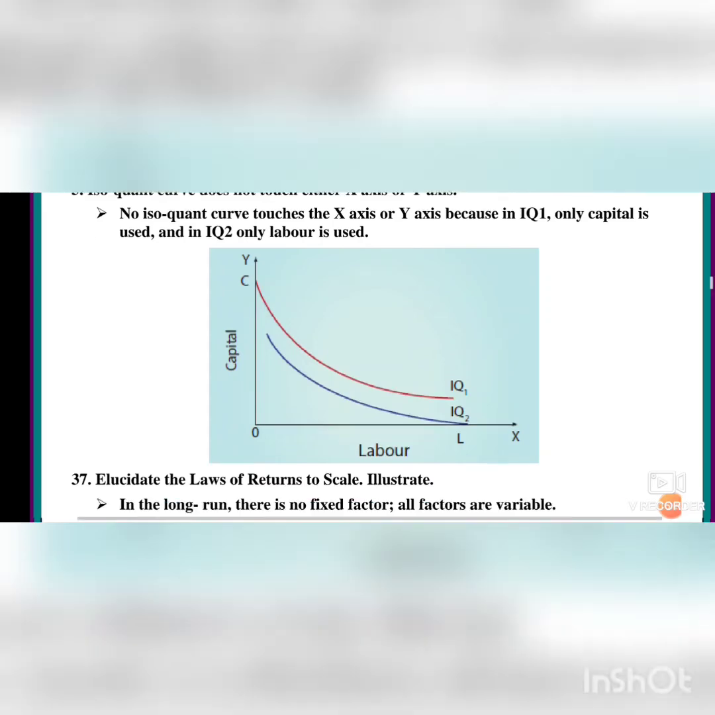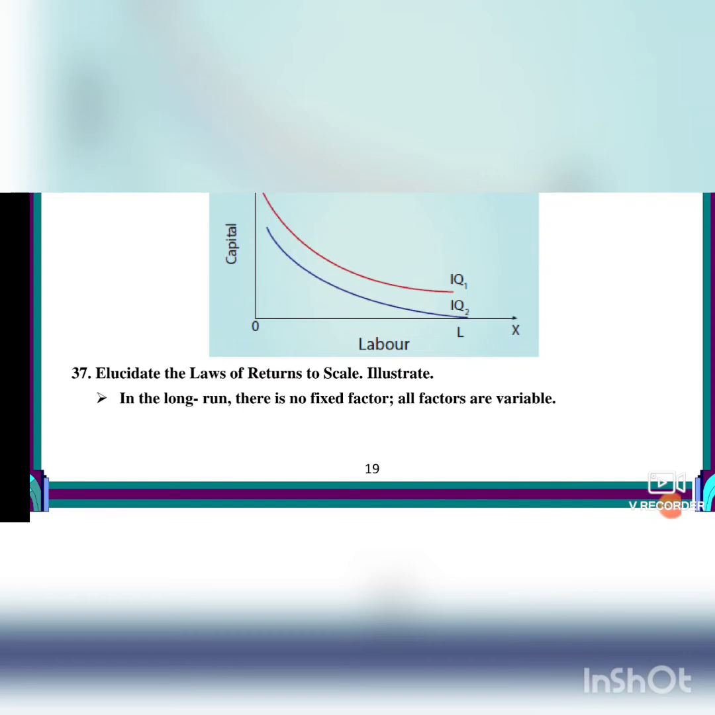Next, we will see about elucidating the laws of returns to scale. Laws of returns to scale relate to the factors of production. In the long run, factors of production mean the input and output, long run and short run. Long run means firms, industries. Short run means small scale industries.